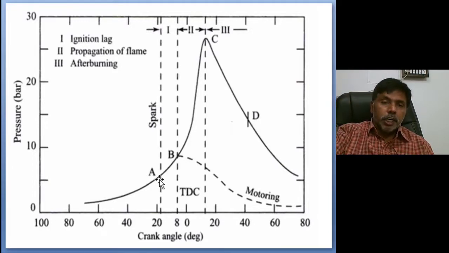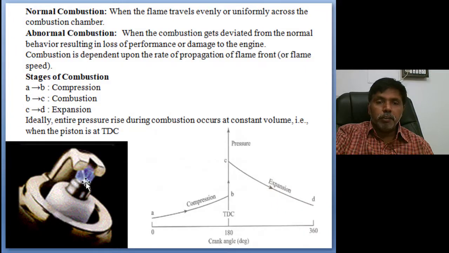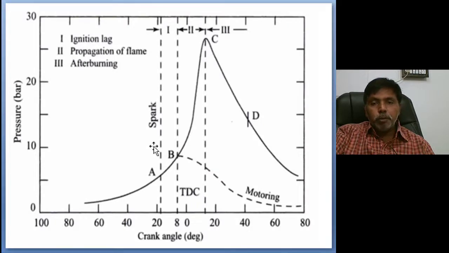So first the origin is created like this. After giving the spark, the flame origin is created, then that origin spreads up to the boundary. The measurable pressure rise we can sense in the indicator diagram. So the first stage, stage 1, is ignition lag. What is that stage? The creation of the origin and preparation of the flame front. That stage is called ignition lag, A to B. Not that much pressure rise takes place while we are giving the spark, and the point where the measurable pressure rise is initiated is called B.